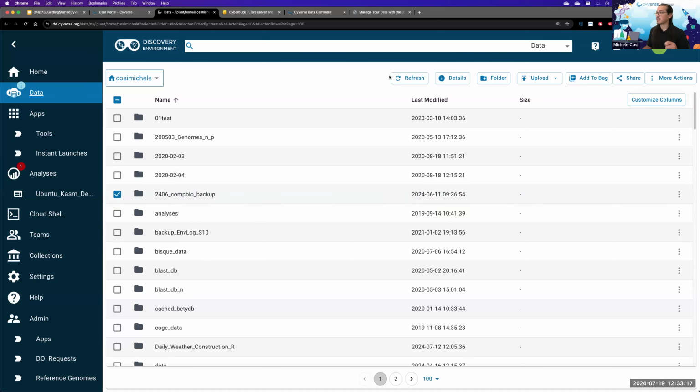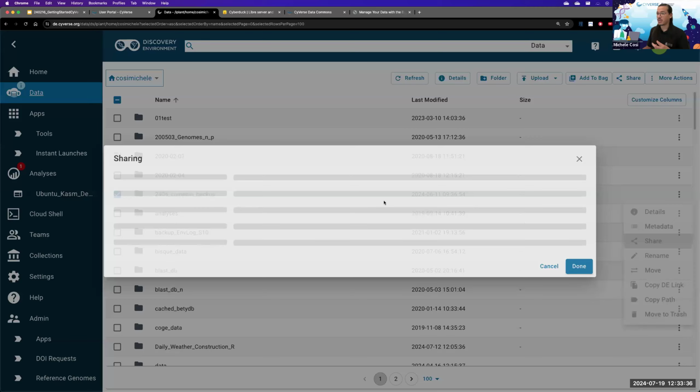As you can see, a number of options have come up top. These options you can also view on the right side where the three dots are. Let's say that I want to share this folder with a collaborator of mine. I'm going to click on the share button.